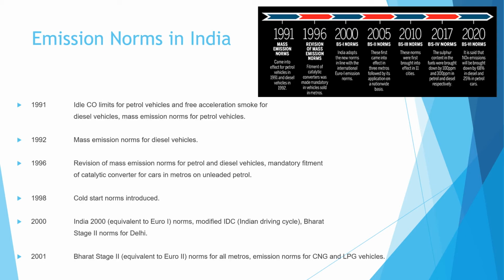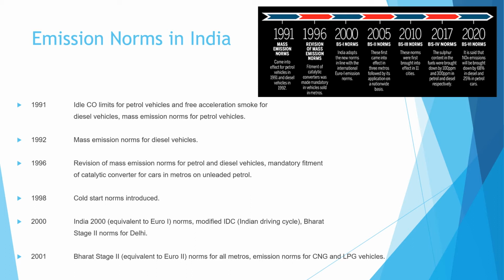Now coming to the emission norms in India. As I discussed the different types of Bharat Stage norms, here we discuss the emission norms. Emission norms started in the year 1991: idle CO or carbon monoxide limit for the petrol vehicle and free acceleration smoke for the diesel vehicle, and mass emission norms for the petrol vehicle. This is the first norm which was applied in India.